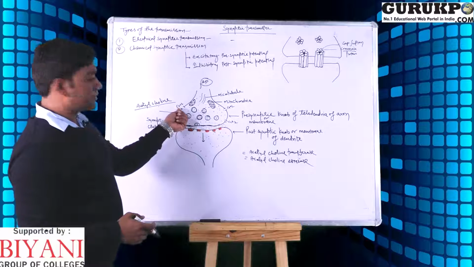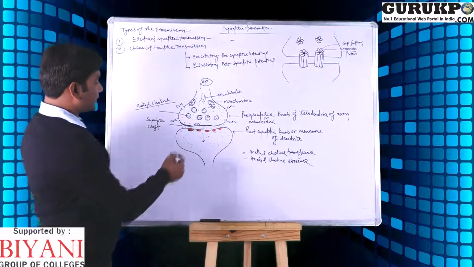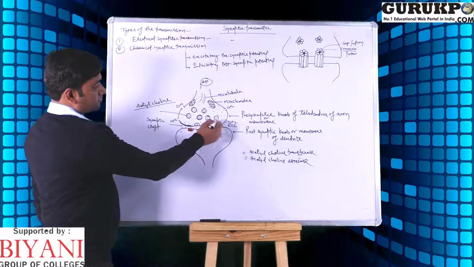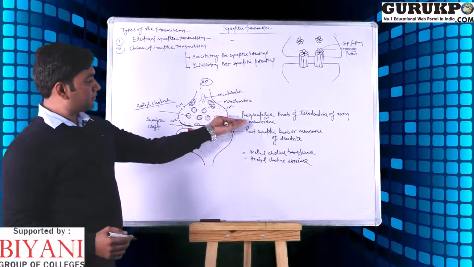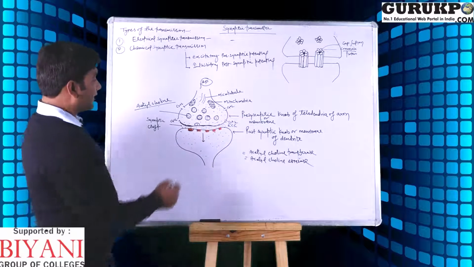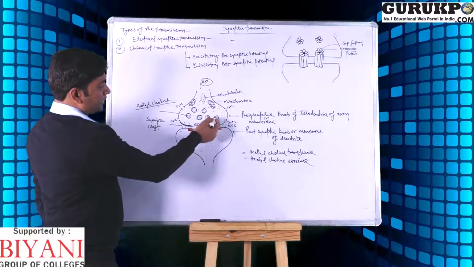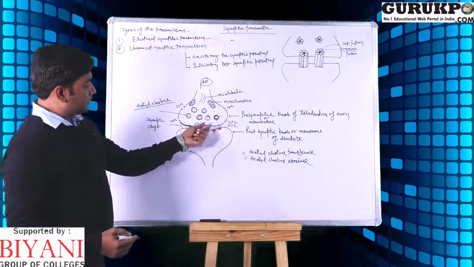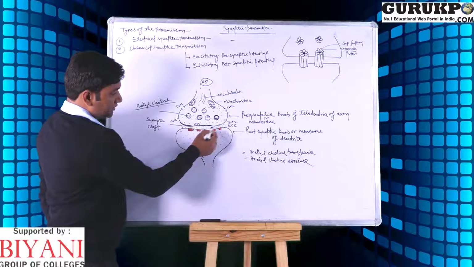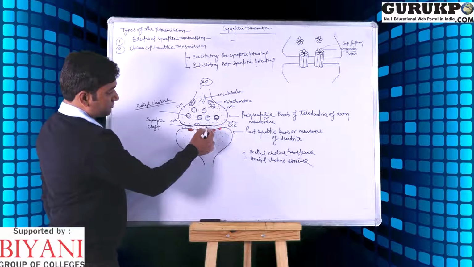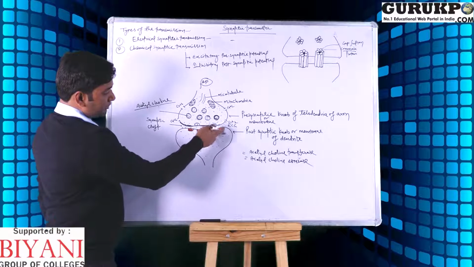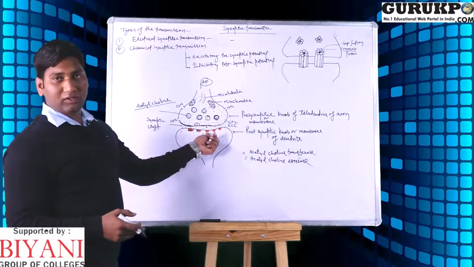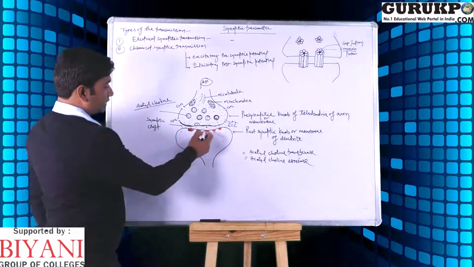So the calcium channels open and calcium enters from the ECF to the terminal knob of the presynaptic membrane, and this calcium causes the vesicles to release their contents at the presynaptic membrane. The neurotransmitter goes to the postsynaptic membrane, binding to the receptor on the postsynaptic membrane.